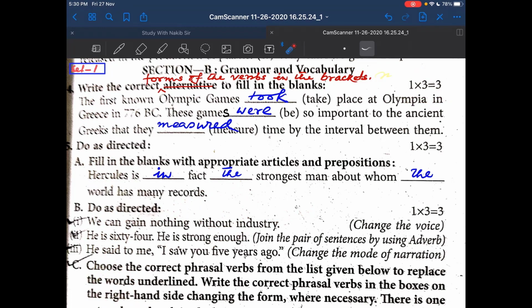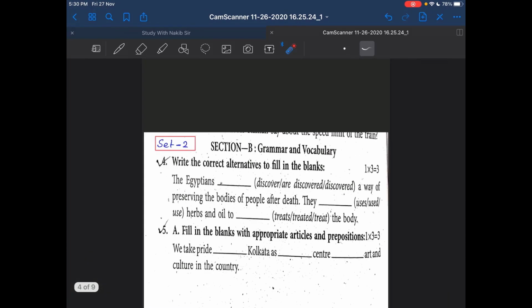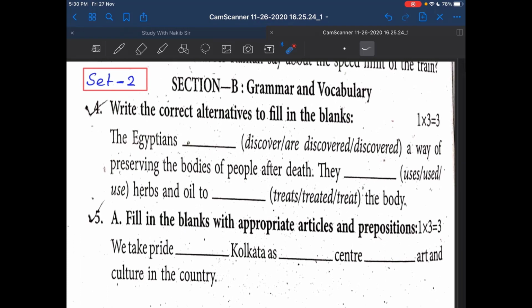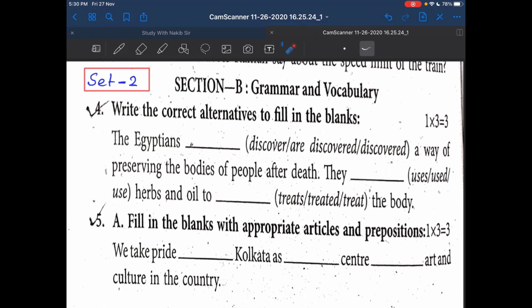Now go to set 2. This is set 2. See the question. Write the correct alternatives to fill in the blanks. Alternatives are given. First alternative, discover, are discovered or discovered.